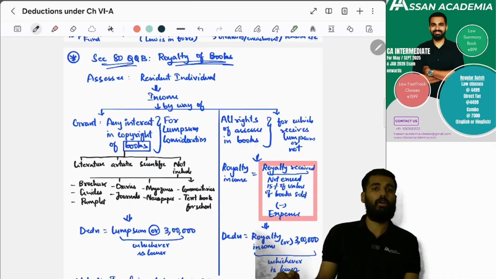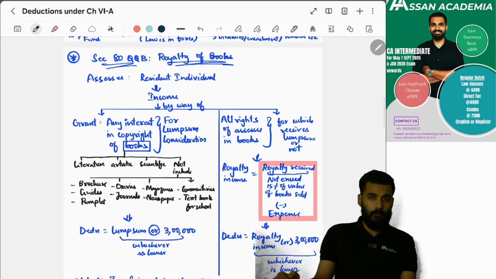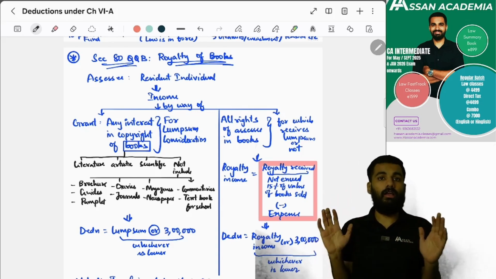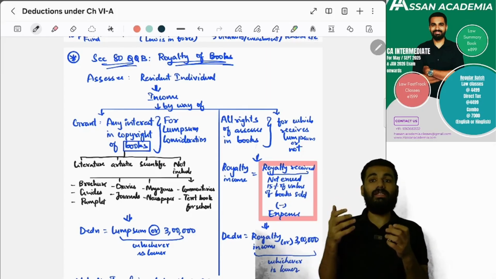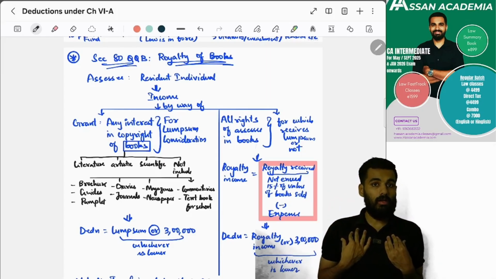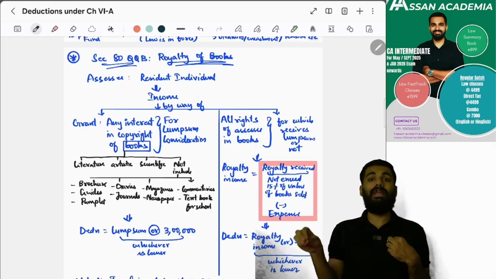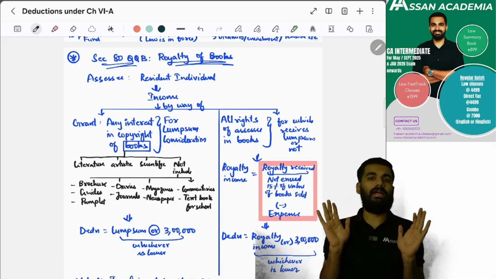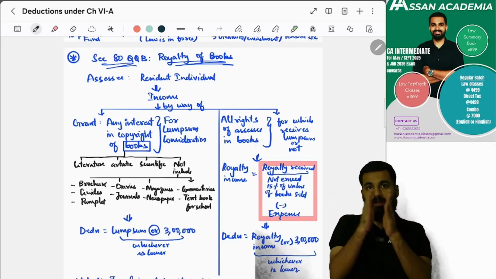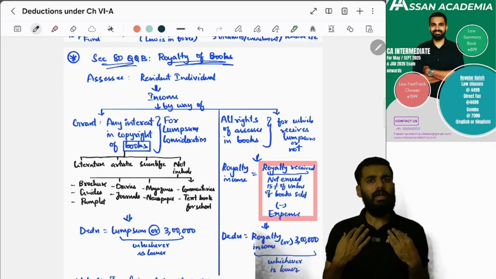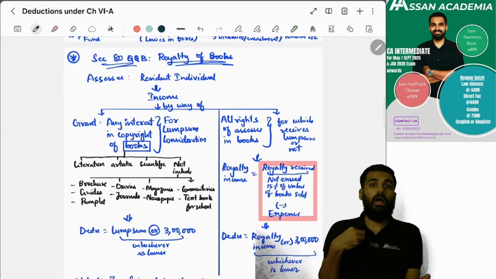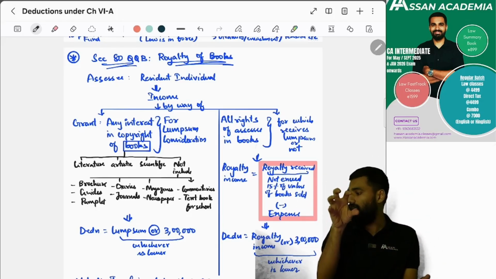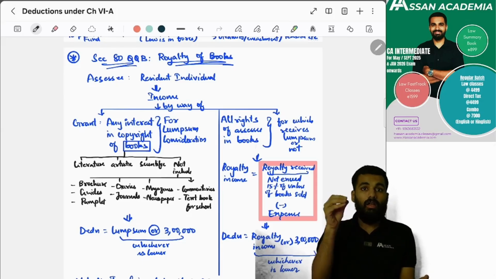What is the royalty of books they are talking about? If I have given copyright, and he can sell my books, in that situation he will give me a lump sum payment. This lump sum payment or 3 lakh rupees, whichever is lower, I can claim as deduction. This is one situation. The second situation is where I am keeping my copyright with me, but he is selling the books. In this situation, how much for each and every single book which he is selling?